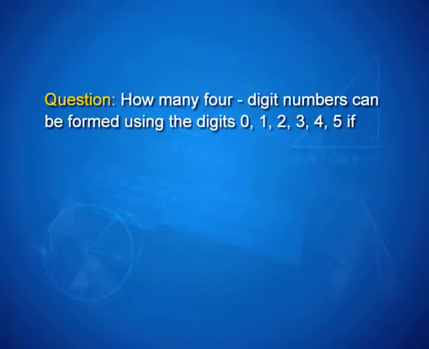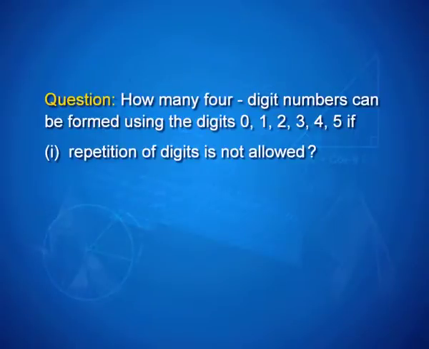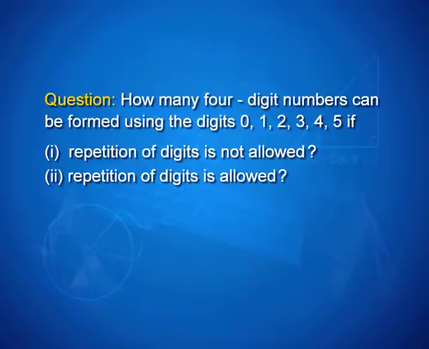Here's another question for us. How many 4-digit numbers can be formed using the digits 0, 1, 2, 3, 4 and 5 if, 2 parts here, repetition of digits is not allowed, and second possibility, repetition of digits is allowed. So, when we say repetition of digits is not allowed, it means I cannot have a number like 1, 1, 1, 1 or any other where we have 1, 2, 1, 3, 4, 5. I am not looking at the 1 being used, or any other of these digits used, more than once. And we are looking at a 4-digit number being formed.